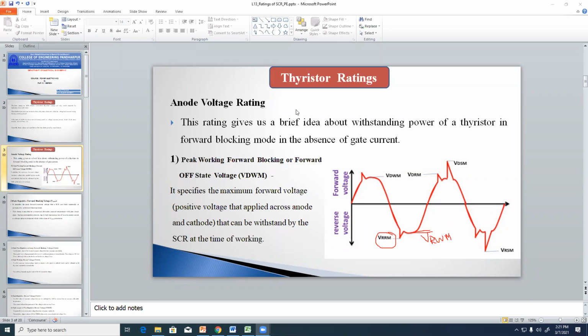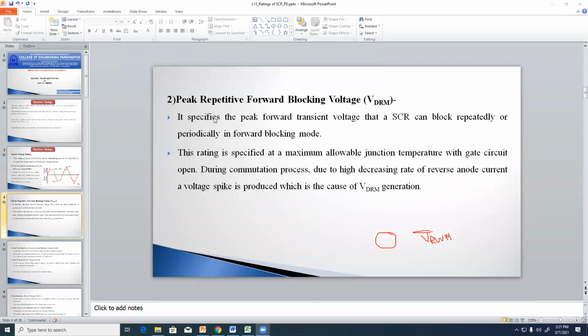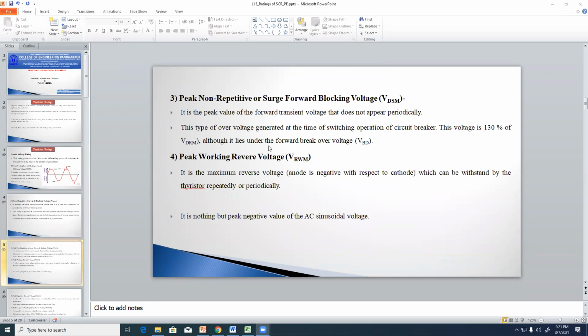Okay, these are the anode voltage ratings: peak repetitive forward voltage rating. Already we have discussed in the previous lecture peak non-repetitive surge or surge forward blocking voltage, and peak working reverse voltage. Clear?